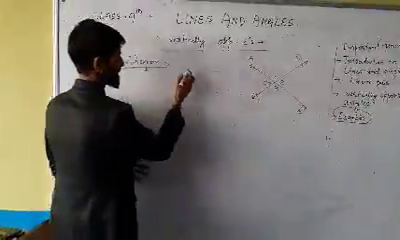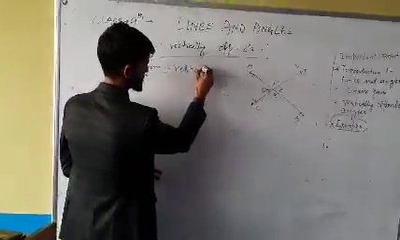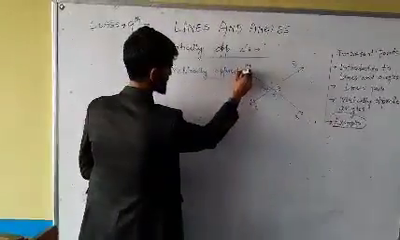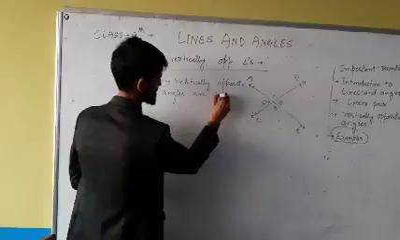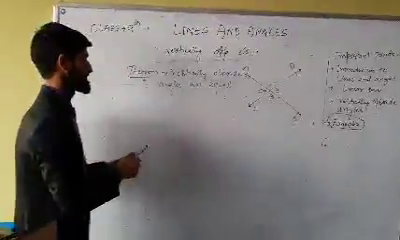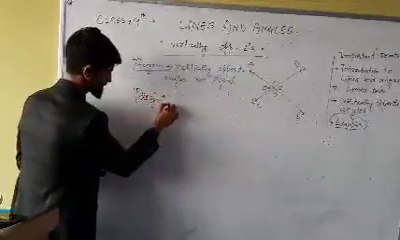Now, here, what is my theorem? Theorem: vertically opposite angles are equal. In your earlier classes, you might have heard it, but I am going to prove it. So, I am giving you the proof.